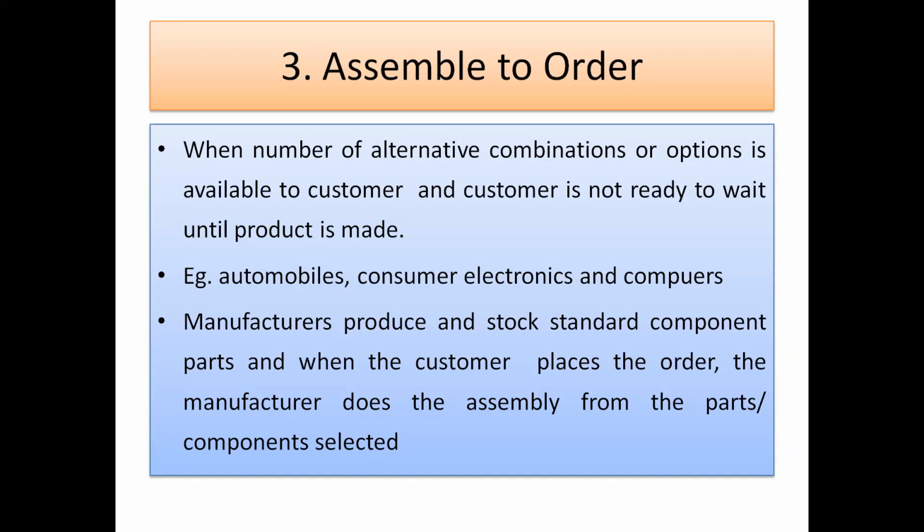So here let us take one example. Automobile: the complete automobile you cannot take as the example, but whatever basic version of any automobile you take, the basic model you will get, for example, at 5 lakhs, and the top model you will get at 7 or 8 lakhs.